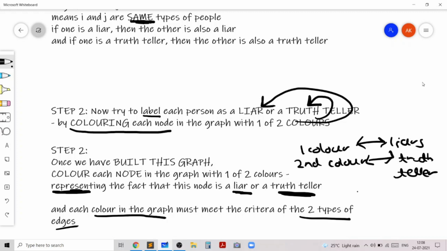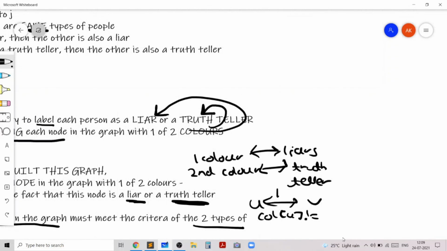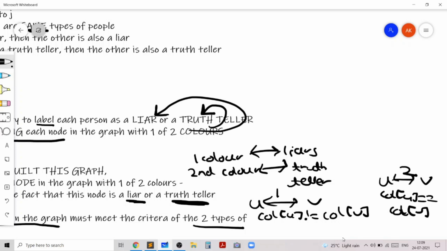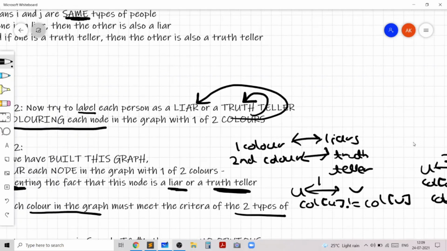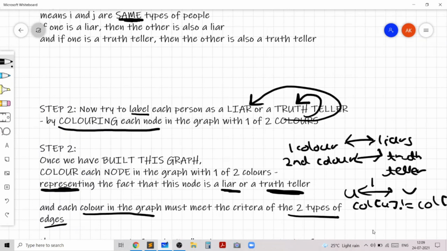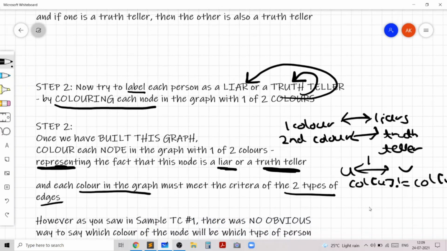However, we need to ensure that each color in the graph meets the criteria of the two types of edges. This means if there's an edge from u to v of type 1, we need the color of u to be different from the color of v. And if there's an edge from u to v of type 2, then we need the color of u to be the color of v. And this was based on a crucial observation which we made in the beginning about the two types of statements or the two types of edges.